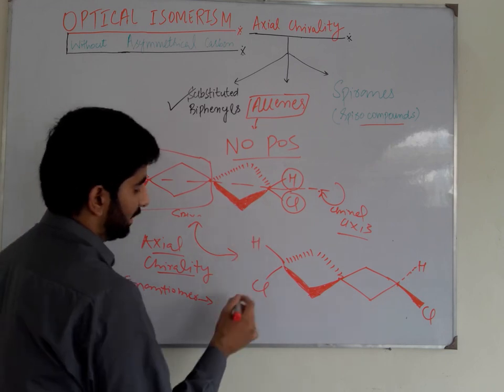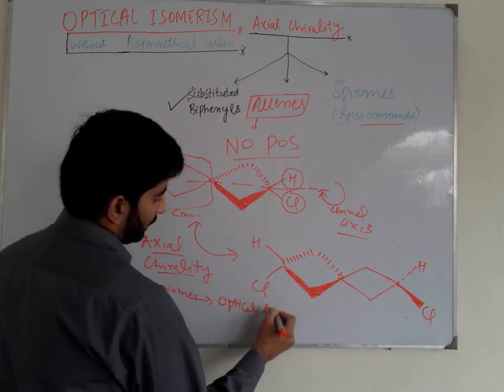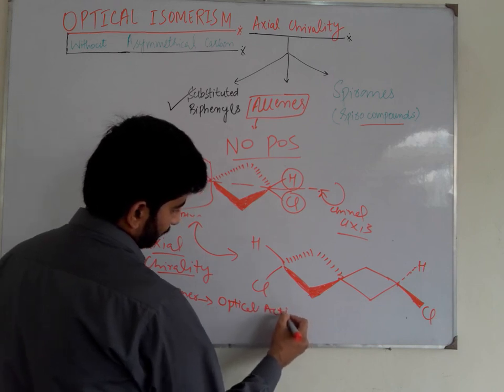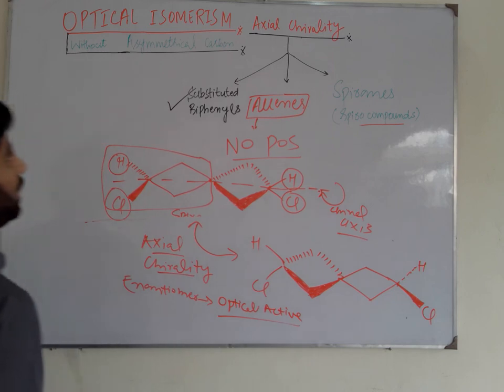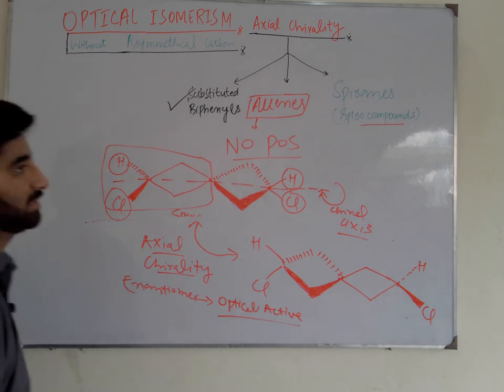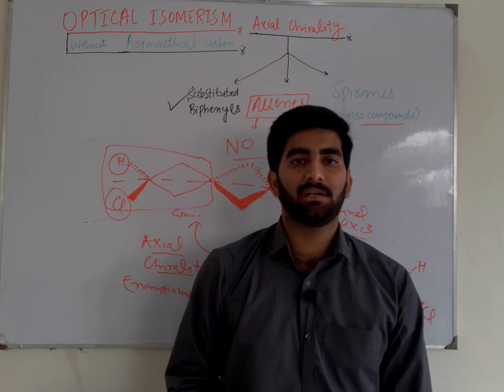However, they do not contain any chiral carbon. So this is all about the optical isomerism in such compounds that are without any asymmetrical carbon or chiral carbon.